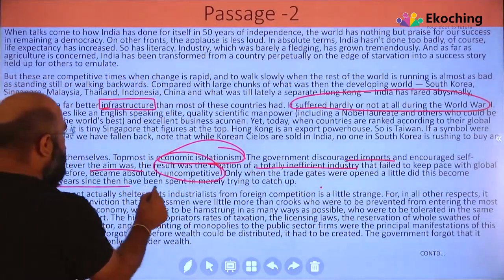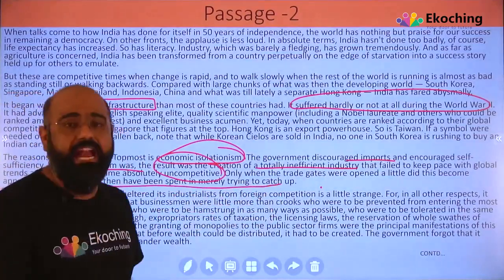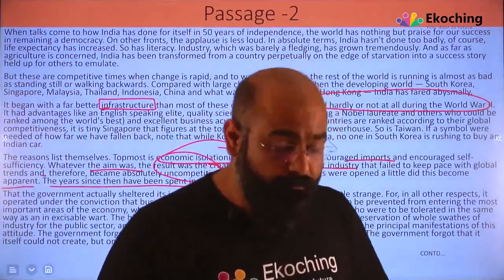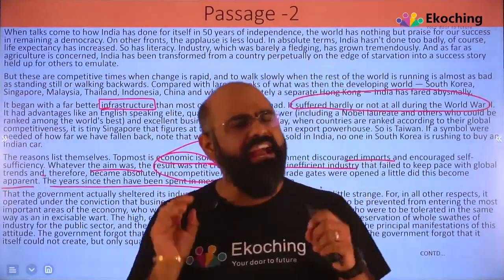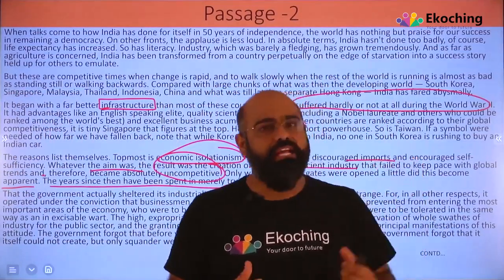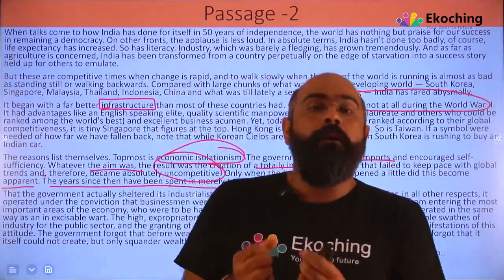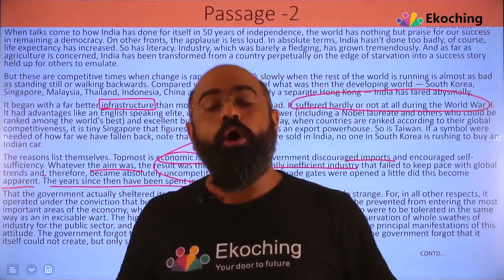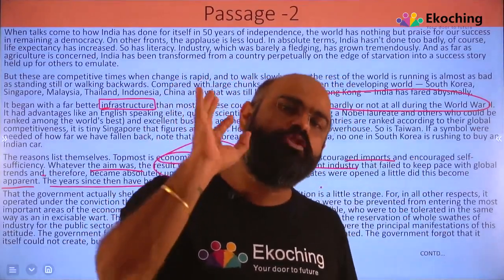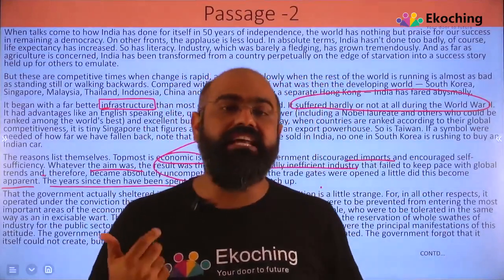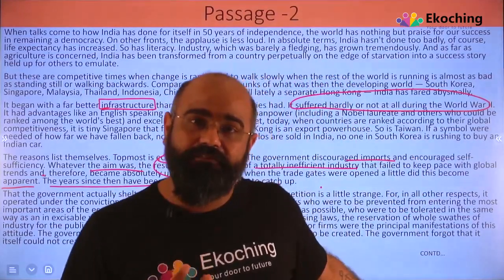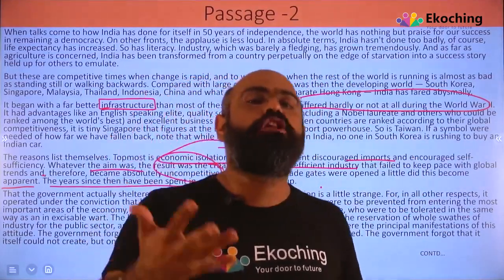The years since then have been spent in merely trying to catch up. So what is he trying to say? We have done that. But why did we close it the first time? We don't know what the reason was. But because of that we fell far behind, and now we are just trying to catch up, rather than there being a time which we wasted, where we could have been far ahead.